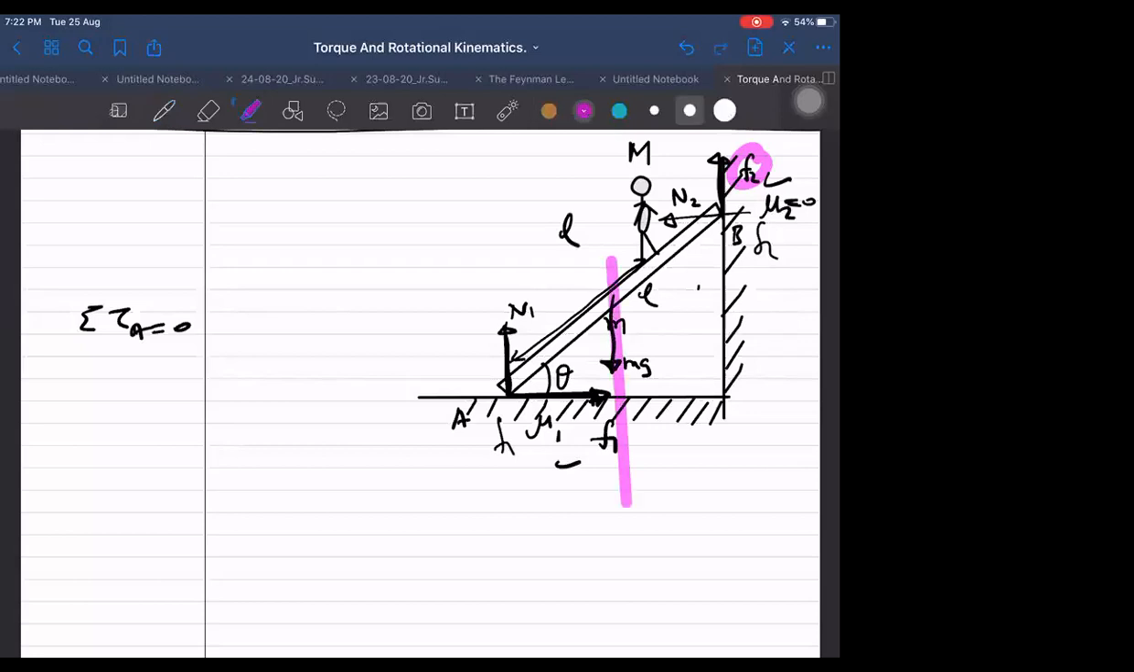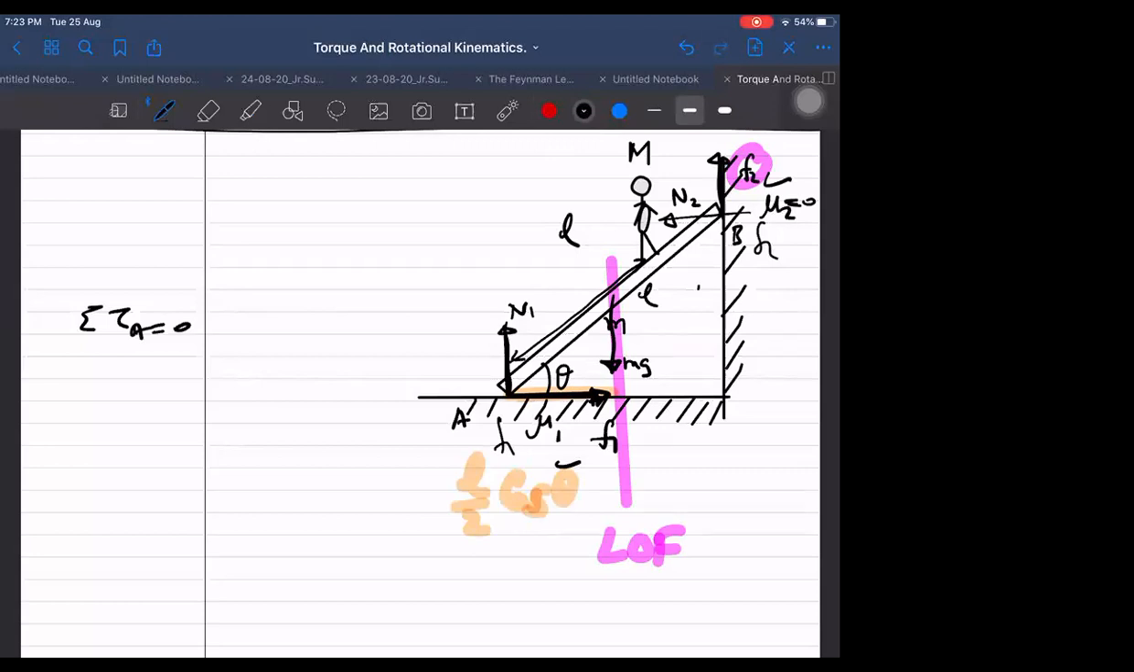This line, mg, is the line of force, shown in red, and this is the perpendicular distance. What is the perpendicular distance here? This is R perpendicular, which is equal to L by 2 cos theta. Is it right or not? Yes, sir.